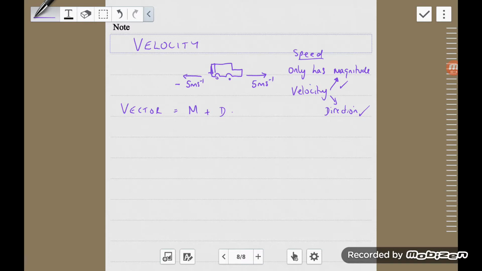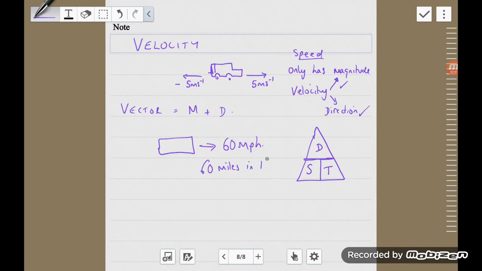Because you know that you might describe a car as going, say, 60 miles per hour. And what does that mean? Well, you may remember from your common entrance or earlier things that speed equals distance over time. And that's exactly the same for velocity. And in 60 miles per hour, we're saying that this car is going 60 miles in 1 hour.